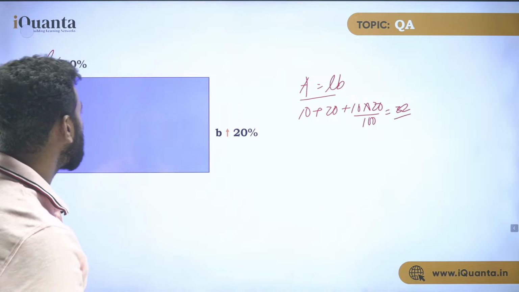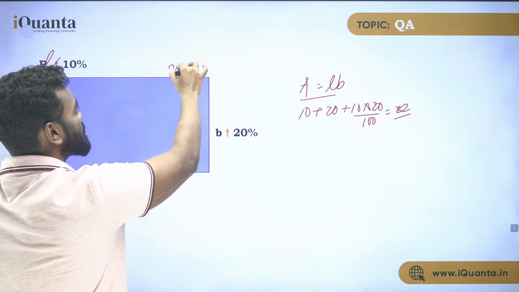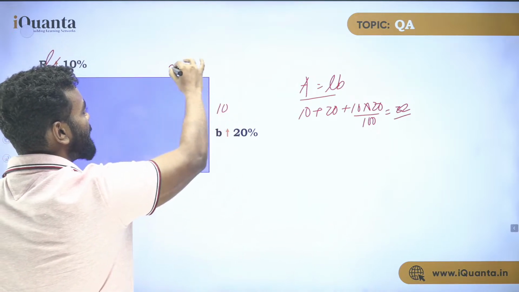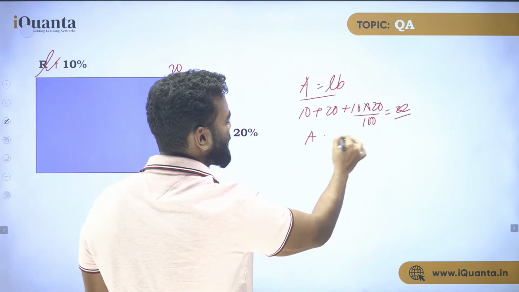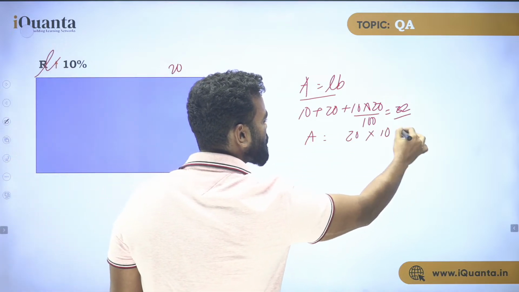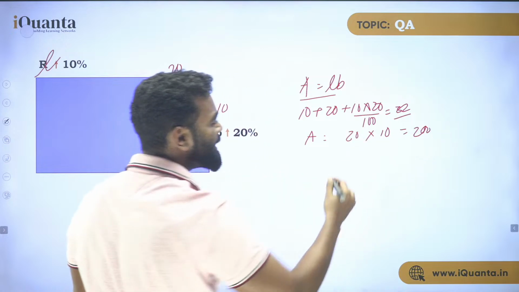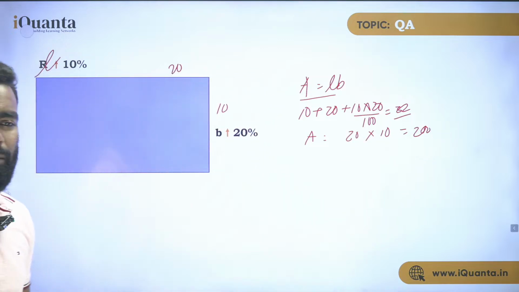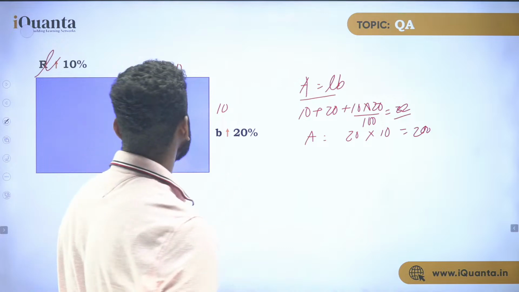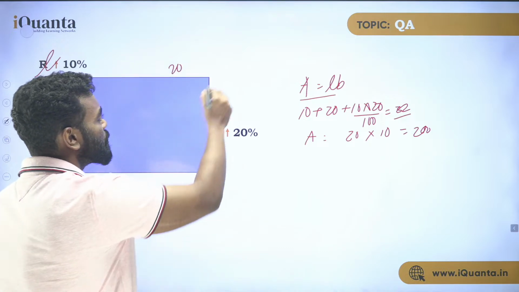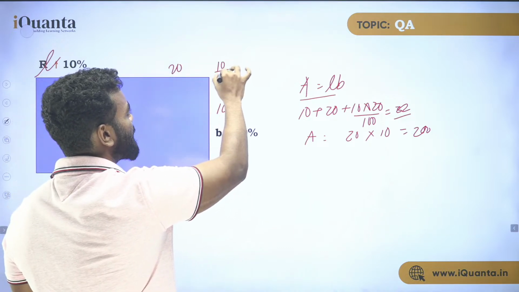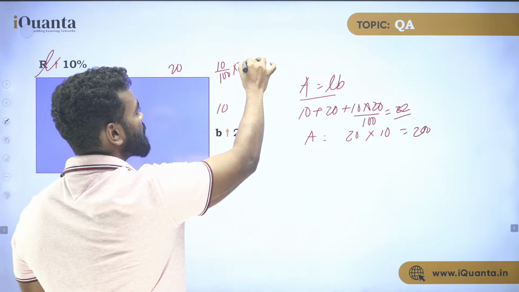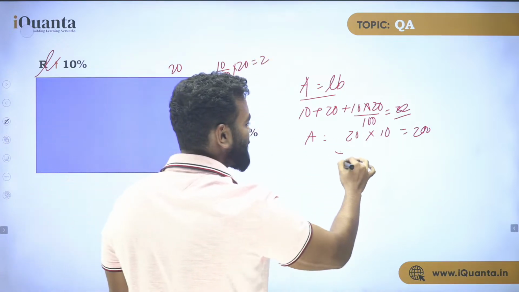Or also what you can do, you can think, let's say this is 20 and this is 10. So what is the area? The area is 20 into 10, which is 200. Now I'm taking any number, right? 20 is increased by 10%. So what is 10% of 20? 10% of 20 is nothing but 2. So 20 is basically increased by 2.